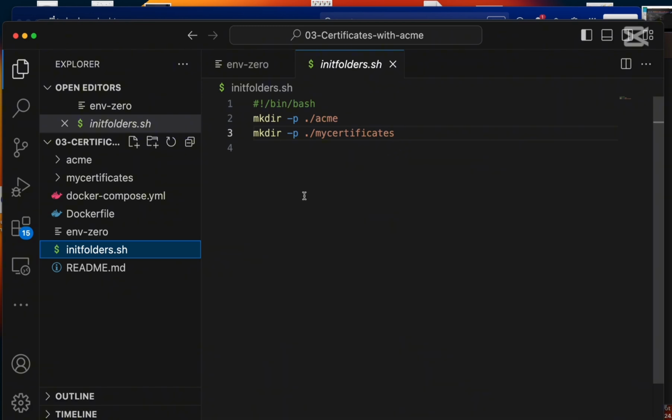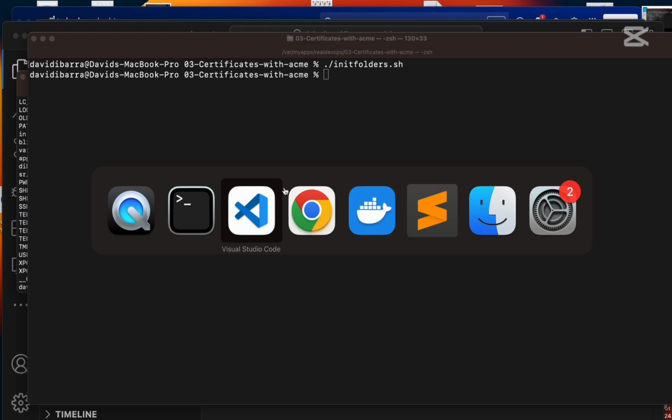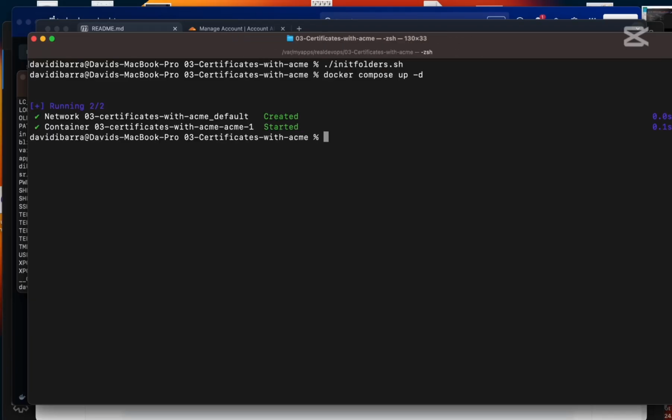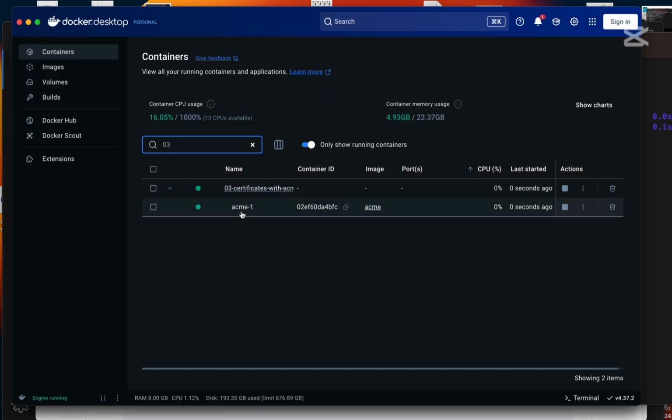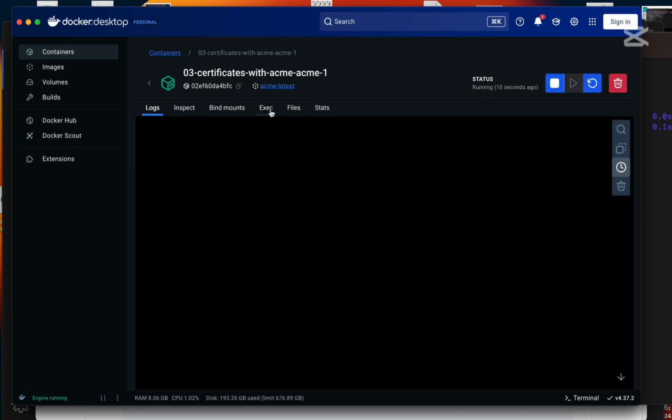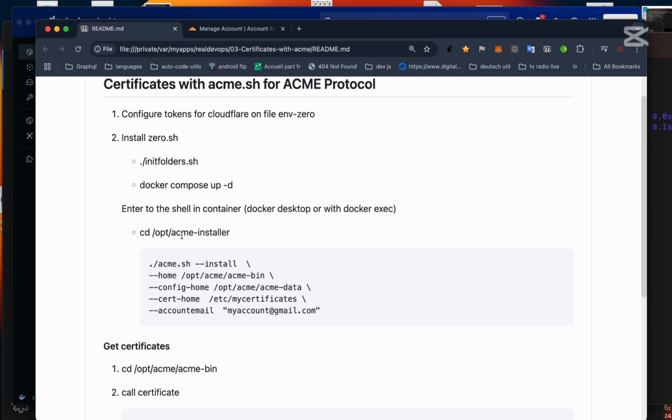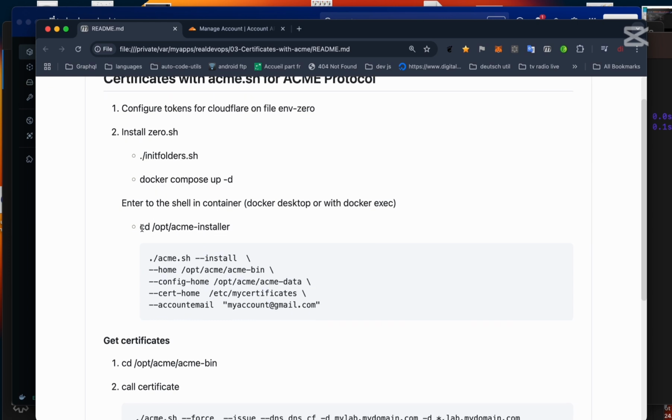We run the Docker Compose app, and then we are going to enter our container. The name is acme1. So in acme1, we are going to execute the shell, and then we are going to run the installer.